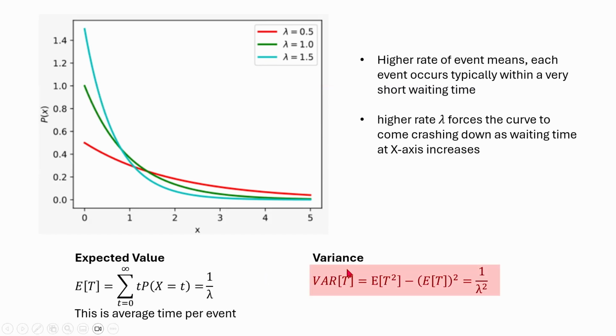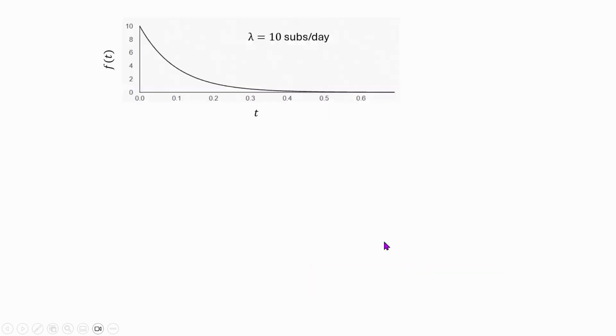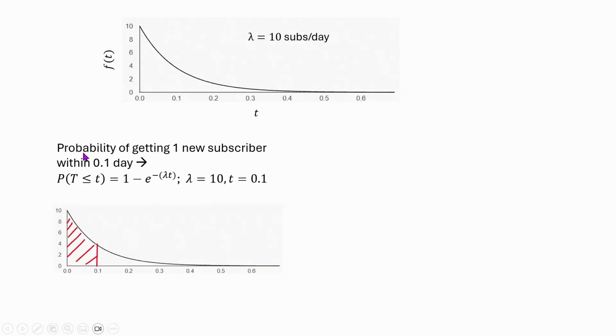The variance is also very simple. It is 1 by lambda square. Now let us do some simple math to understand the concept in more detail. Suppose this is an exponential distribution PDF and lambda equals 10 subs per day. The question is, what is the probability of getting one new subscriber within 0.1 day?